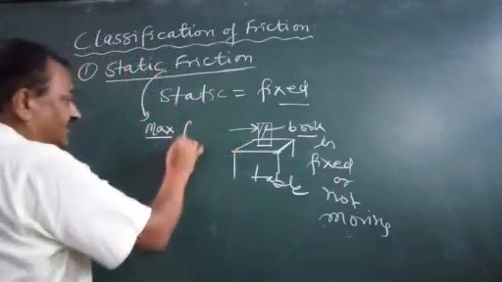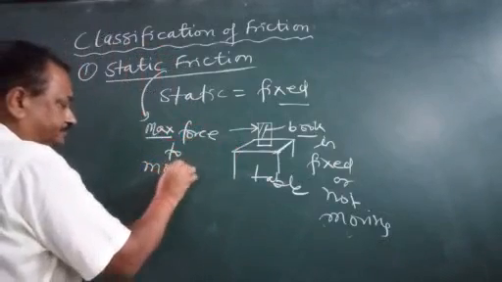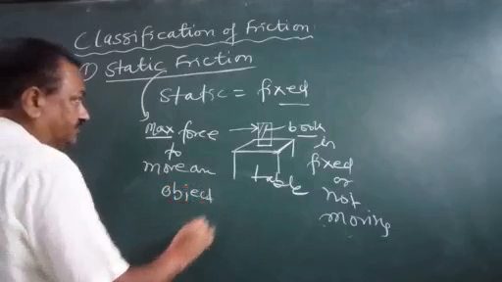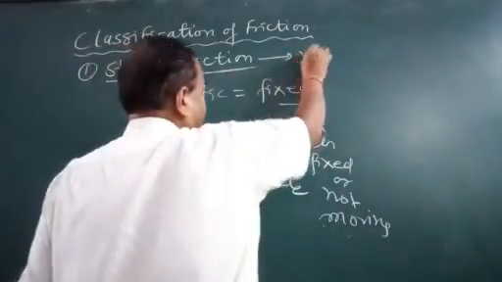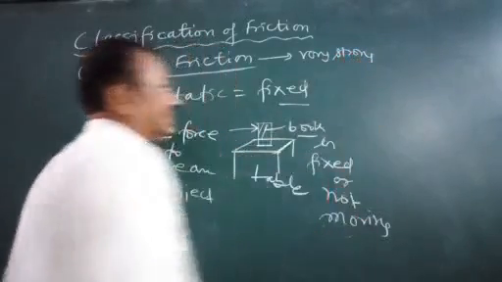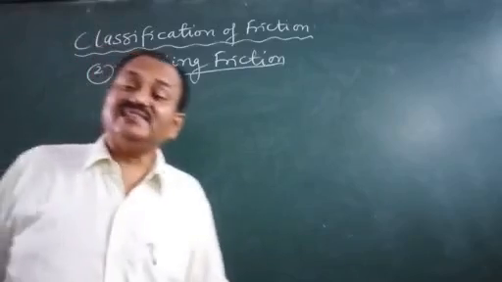It requires maximum force to move an object. So what we can say, static friction is very strong. Static friction is very strong. Now sliding friction.